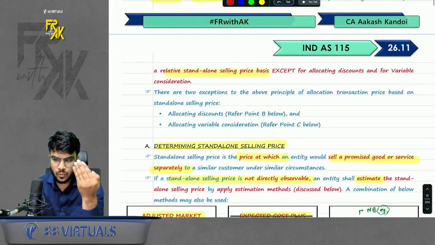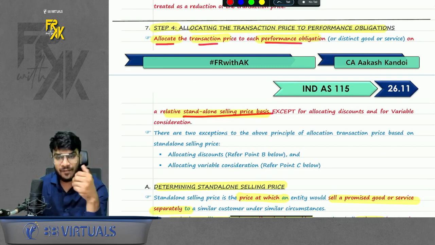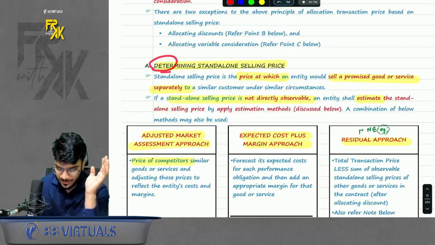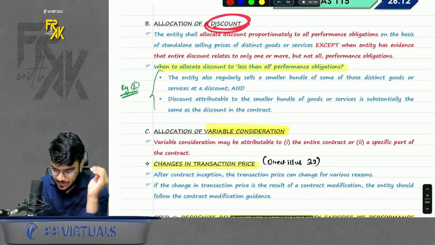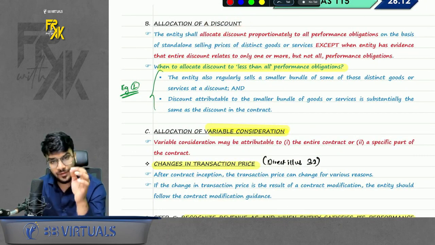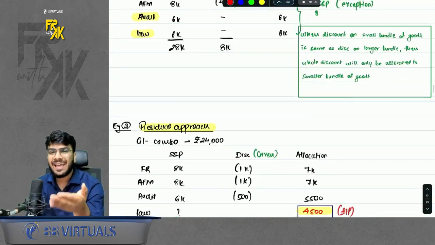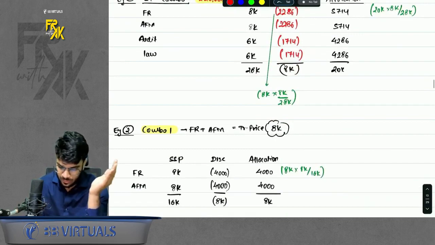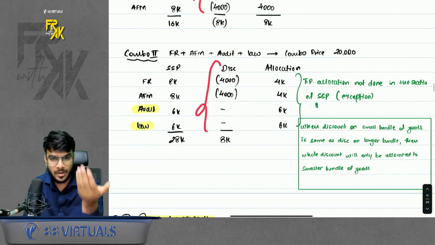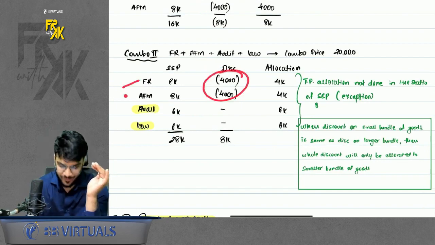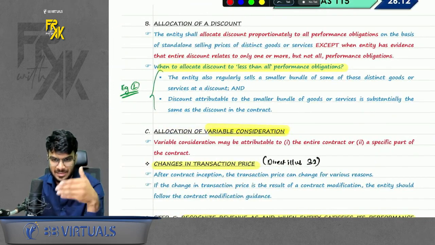So if I just want to quickly overview step number 4 again, you will say first allocate the TP in SSP if nothing is mentioned. Achha. If you don't have the SSP, try to estimate it. Okay. Then how will you allocate discount? Normally we allocate discount in the ratio of SSP only, but can I say in few cases discount was not getting allocated in the ratio of SSP, like we saw in example number 2, where I was selling the combo of small products and the combo of more products. So here I was allocating discount only on FR AFM because discount was same in both the combos. So this can be an exception to allocating the discount in SSP ratio.